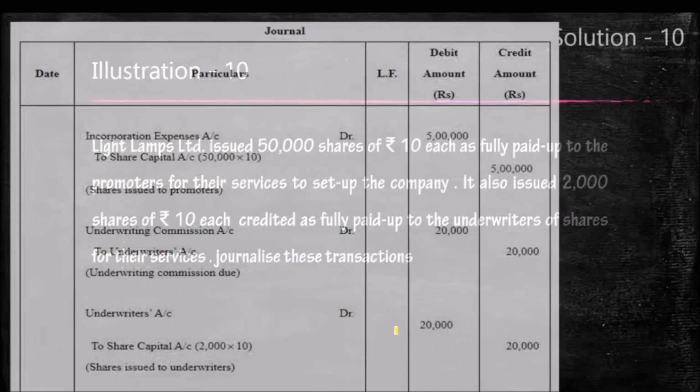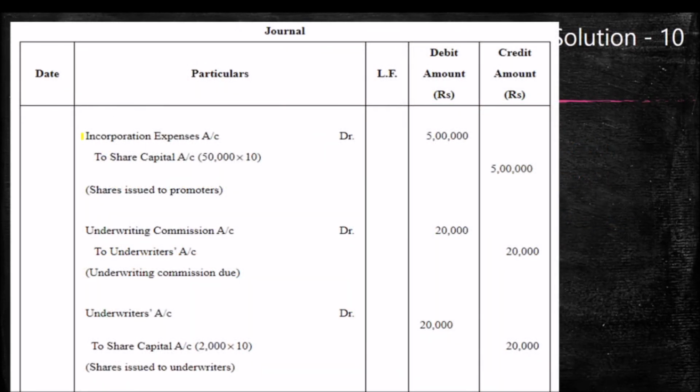So look at the solution. First entry, only one entry is there for the issue of shares to the promoters. That will be incorporation expense account debtor to share capital. That is the first case. Only one case, one entry. 5 lakh is the amount issued to the promoters. 5 lakh is the value of shares issued to the promoters.